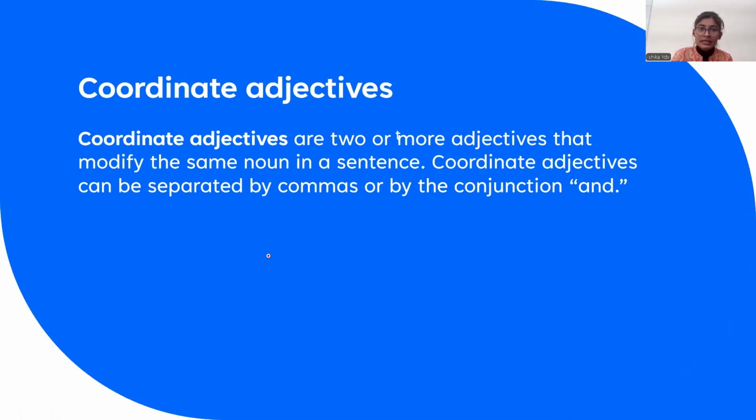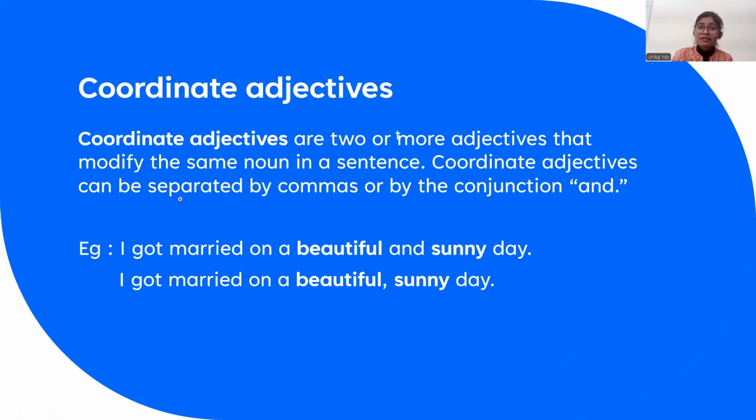Then we move to coordinate adjectives. So coordinate adjectives are basically two or more adjectives that modify the same noun in a sentence. For example, I am saying I got married on a beautiful and sunny day. If I do not use "and" here, still its meaning will be same. So there will be no change in the meaning of the sentence.